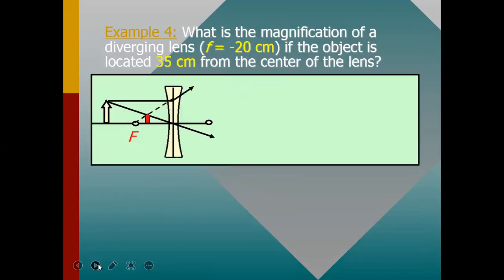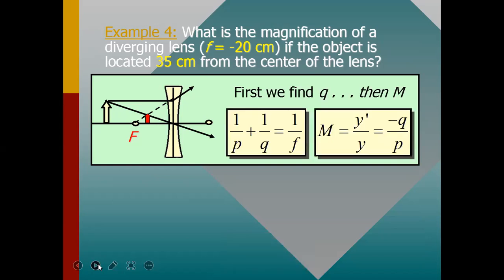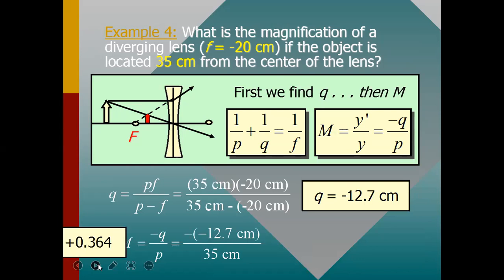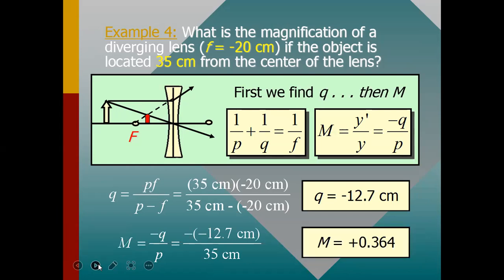Now another example: what is the magnification of a diverging lens of focal length 20 centimeter, if the object is located 35 centimeter from the center of the lens? In that case, we have to find q, then m, using these two equations. We get q equals minus 12.7 centimeter, and m equals 0.364.